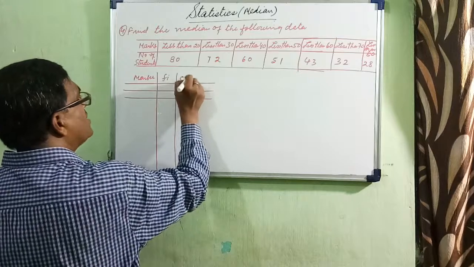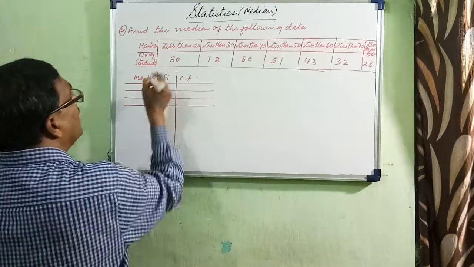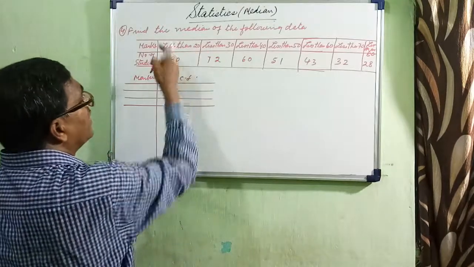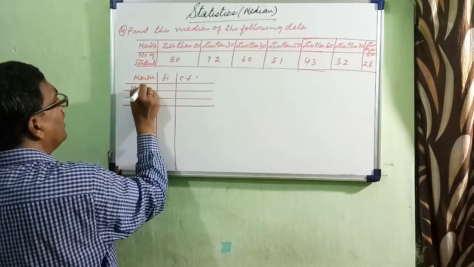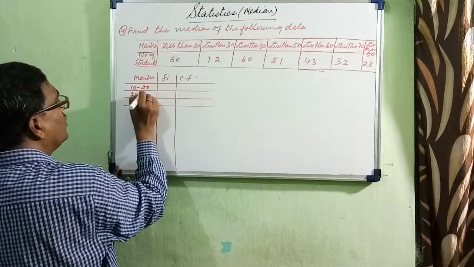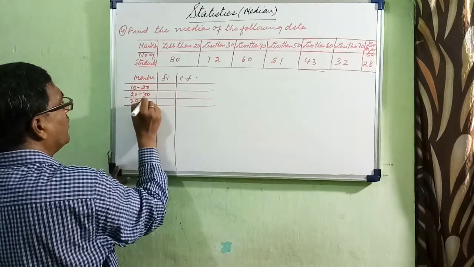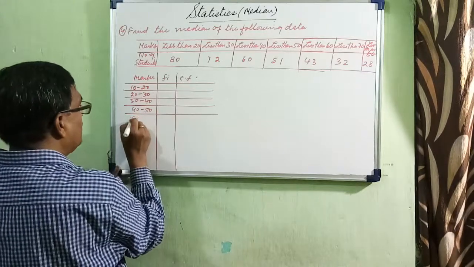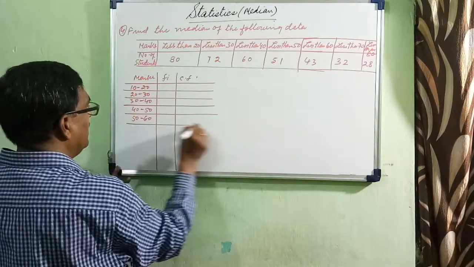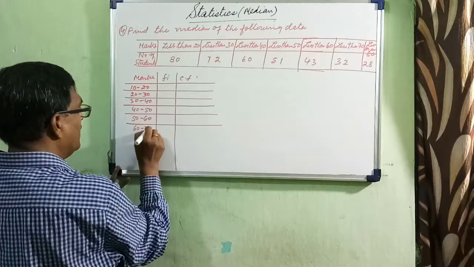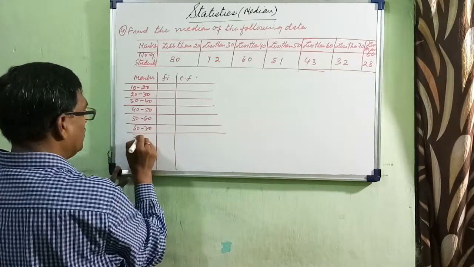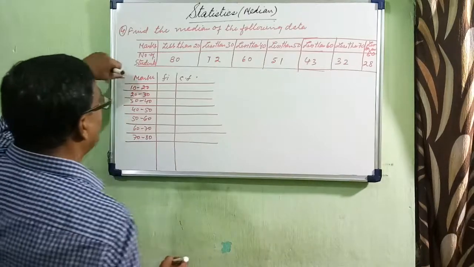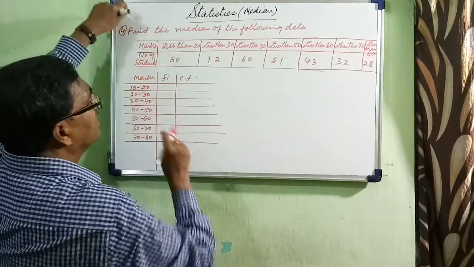So this will be your CF. See, 20, 30, 10 is the difference. What is the previous one? 10 to 20, 20 to 30, 30 to 40, 40 to 50, 50 to 60, 60 to 70, 70 to 80. That's all. Oh, I'm sorry.